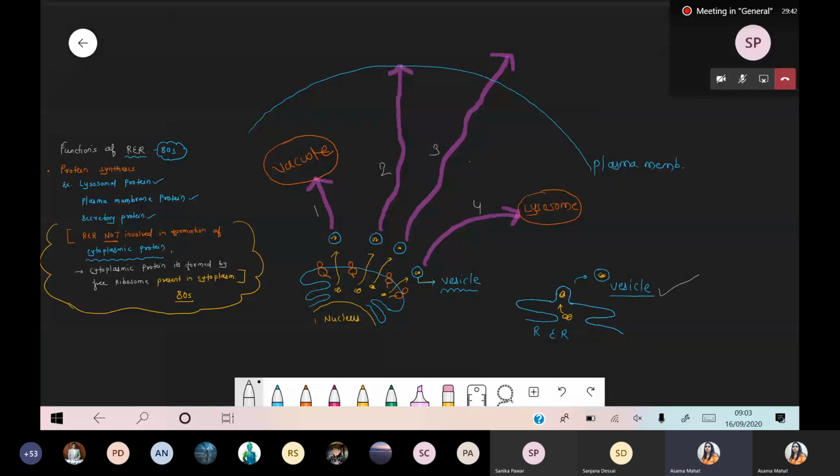So we have to protect them, and how is that protection carried out? By giving a vesicle back, because the vesicle is completely made up of plasma membrane. It is a membrane, so we can easily protect our protein. And the vesicle is made up of lipid molecules, so ultimately it can easily float inside the cytoplasm of the cell. Got it? Yes or no? Yes, ma'am. So next point, if your diagram is finished, please tell me. We have to explain what are 1, 2, 3, 4.